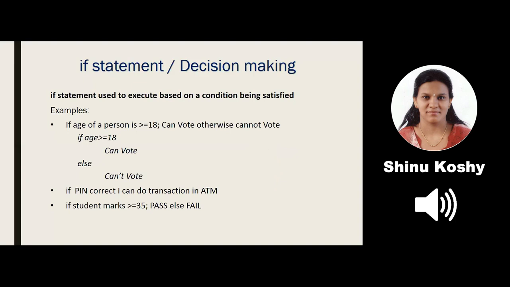Whether the marks are greater than or equal to 35. Whenever we have two options for a condition and I have to execute only one option, I go for the if statement or the decision making statement. Is it clear where you have to use the if statement?